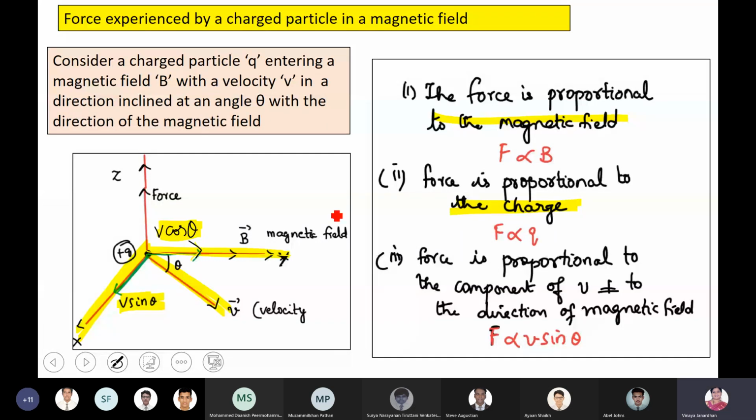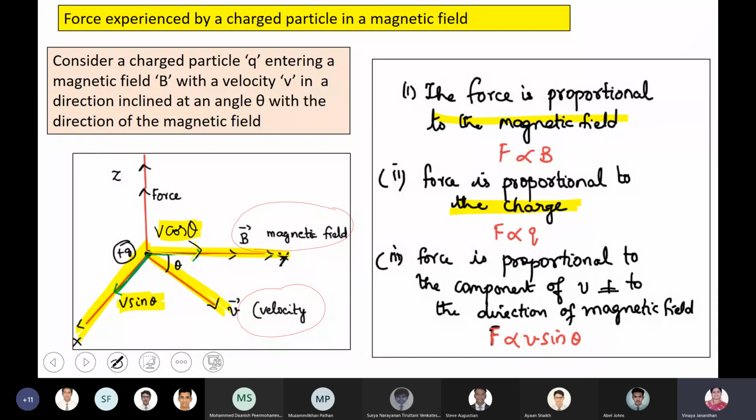The magnetic field is acting along the y-axis. The charged particle is moving in an xy plane. Can you see the xy plane? The charged particle is moving in an xy plane, right?